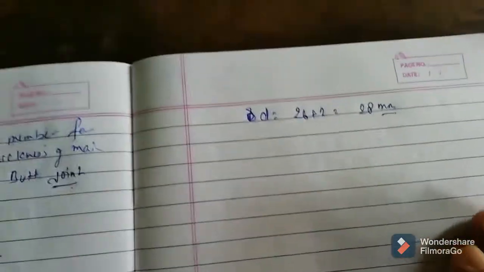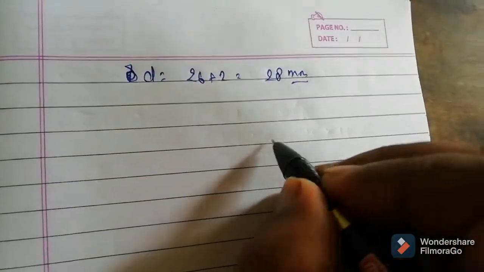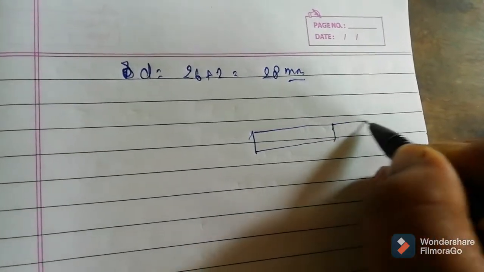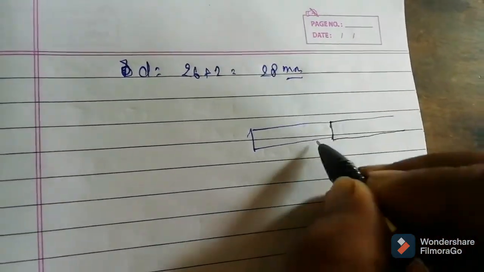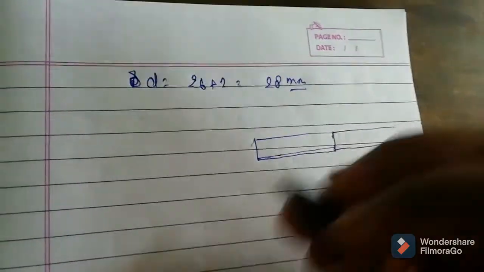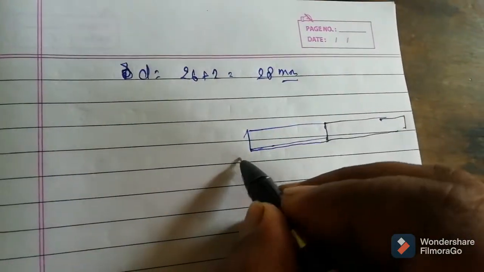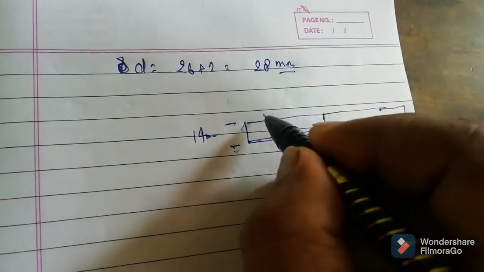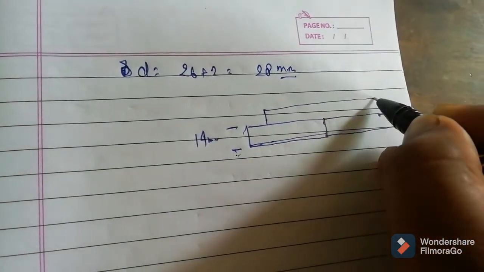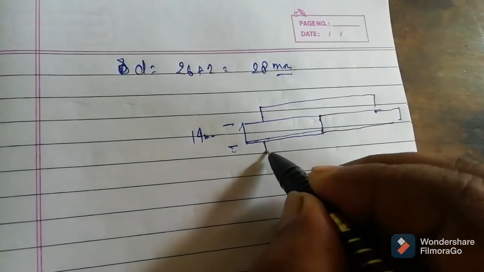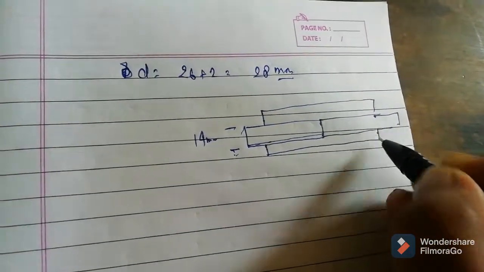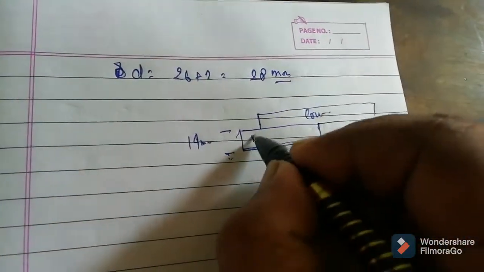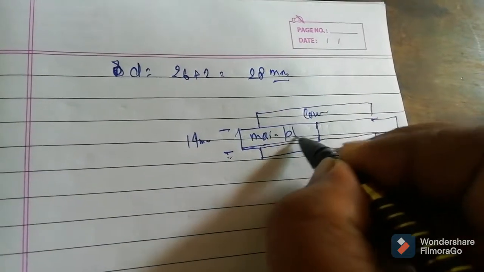Now let's draw a little figure so that you can understand. We are going to connect these two plates. This plate is 14 mm. Now this is your cover plate, and this is your main plate.